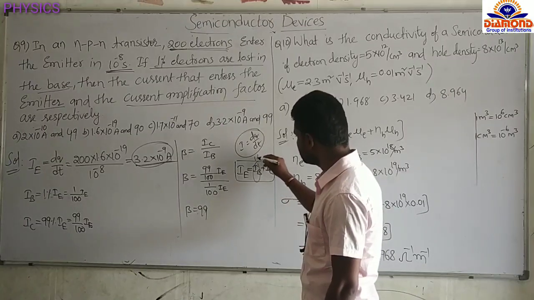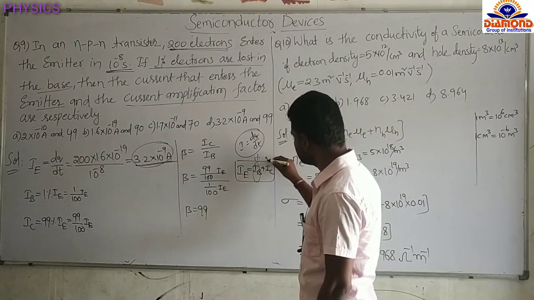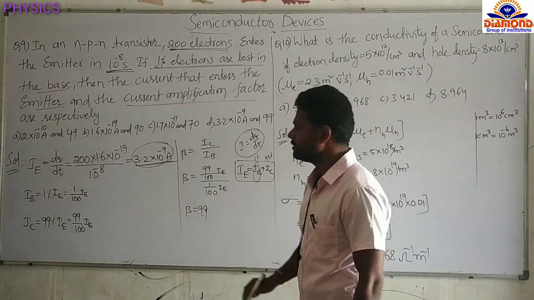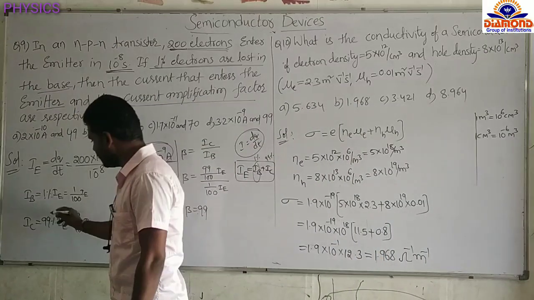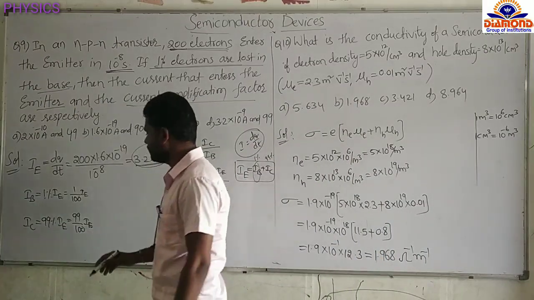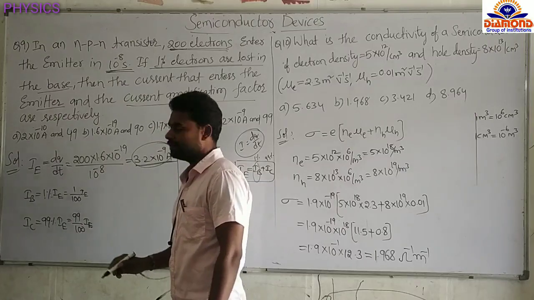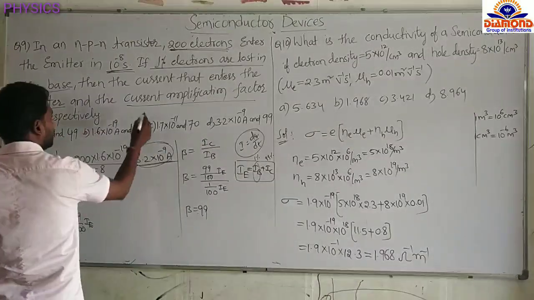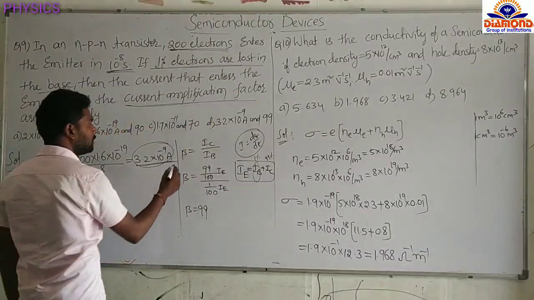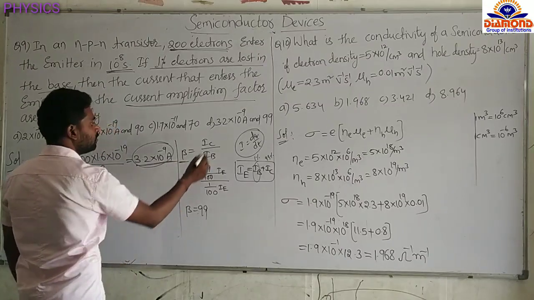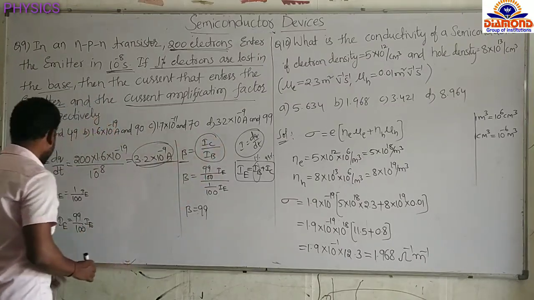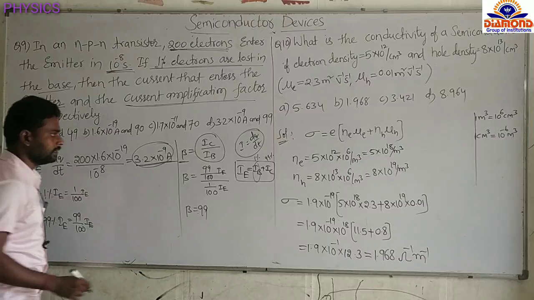1% is the IB, so IC equals how much? 99%. So now IC equals 99% of the emitter current, 99 by 100 into IE. Then they are asking the current amplification factor, that is nothing but the current gain. Current gain equals output current by input current. Output current IC is 99 by 100 IE.